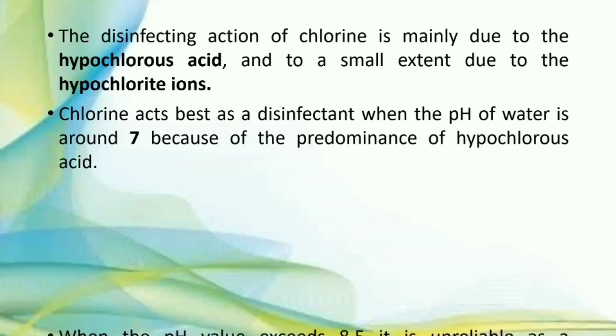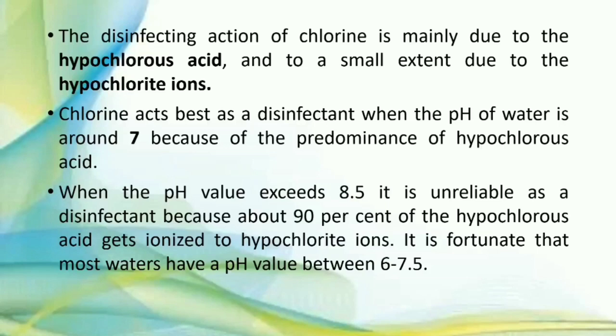disinfectant. But when the pH value exceeds, it is unreliable as a disinfectant because about 90% of hypochlorous acid gets ionized to form hypochlorite ion. Means if the pH value is more, the hypochlorous acid gets ionized to form hypochlorite ions. So if the pH is between 6 to 7.5 or around 7, it acts as a best disinfectant.